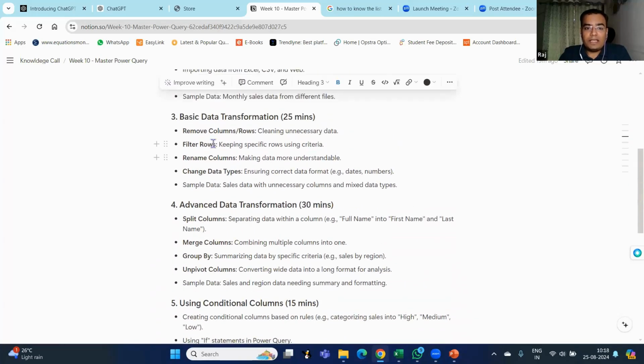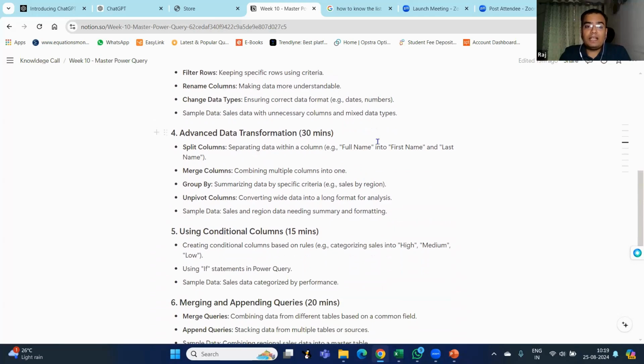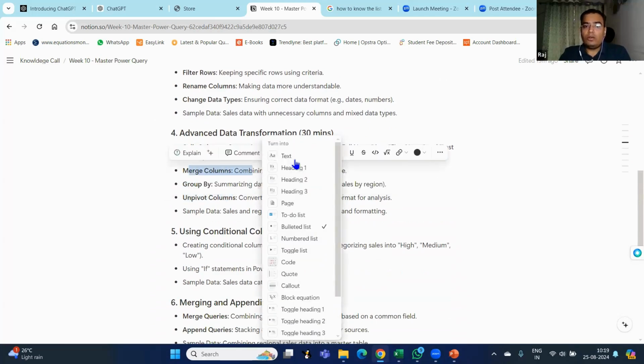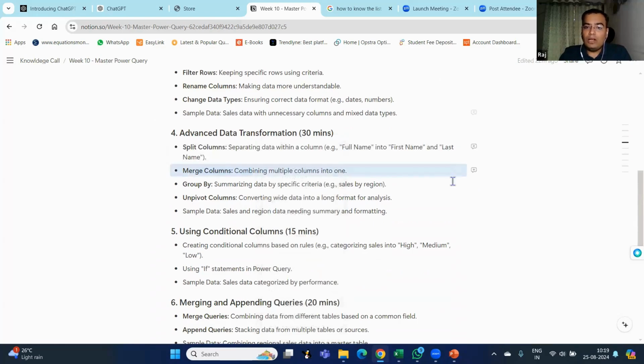Then we are going to see the basic transformations that we do with the help of Excel formulas. Now, with just a click of a button, we can do all these changes in our data based on our requirement. Then some of the advanced data transformations that are available. The most important are unpivot columns and merge columns. Many of you might have used VLOOKUP in Excel.